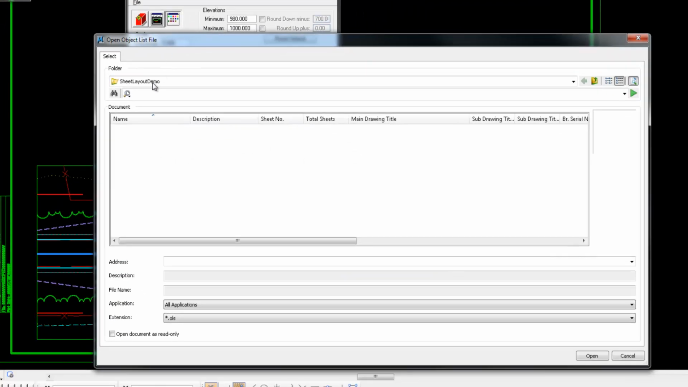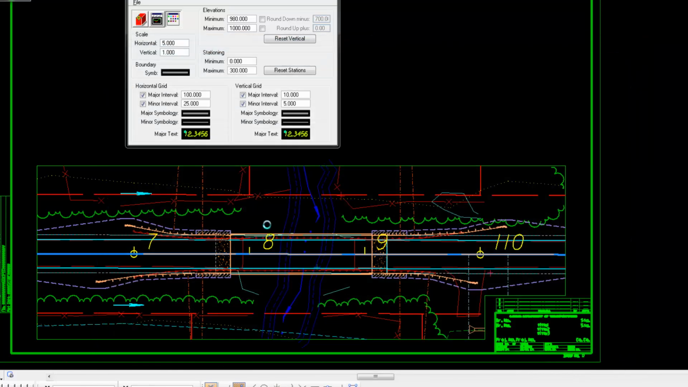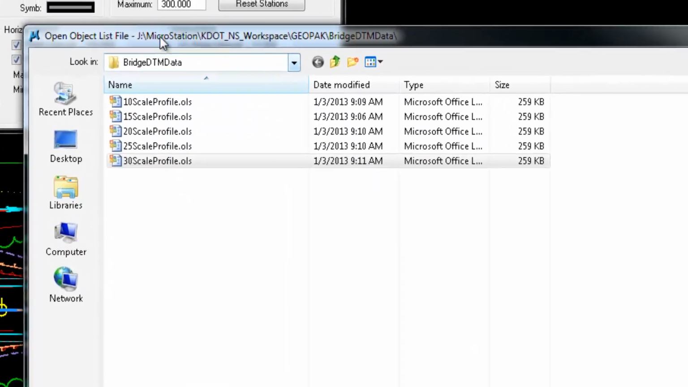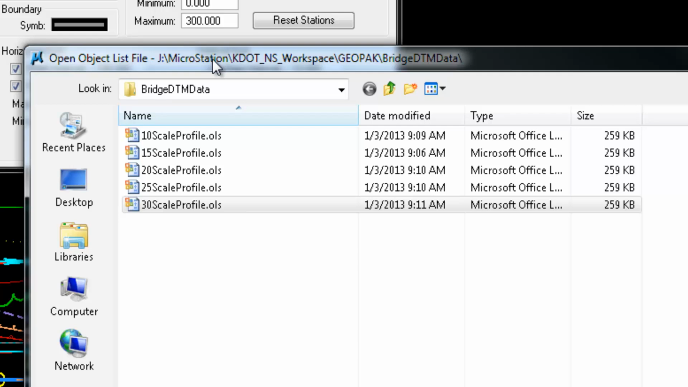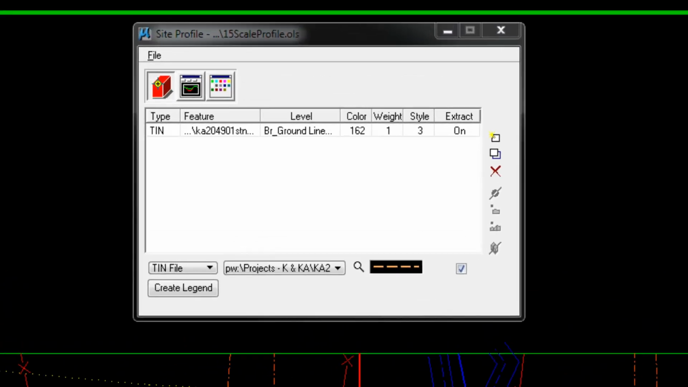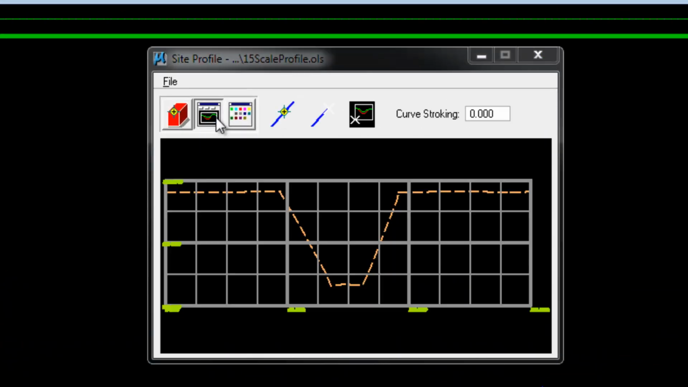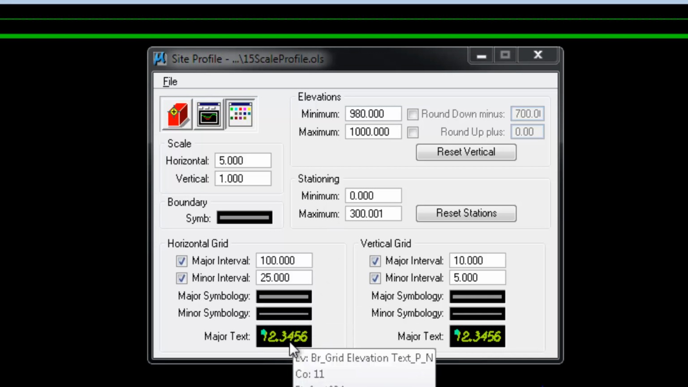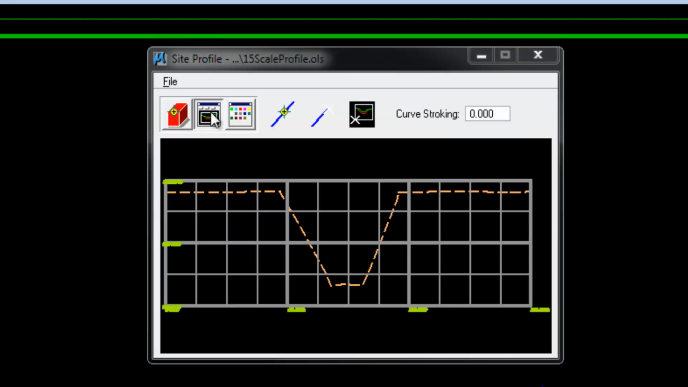I have created some settings that you can go load. It's on the J drive, MicroStation, KDOT NS workspace, GEOPAK Bridge DTM data. And there's all the different styles that you will use. That should set up the text. Should set up some major and minor symbology for your grid too.